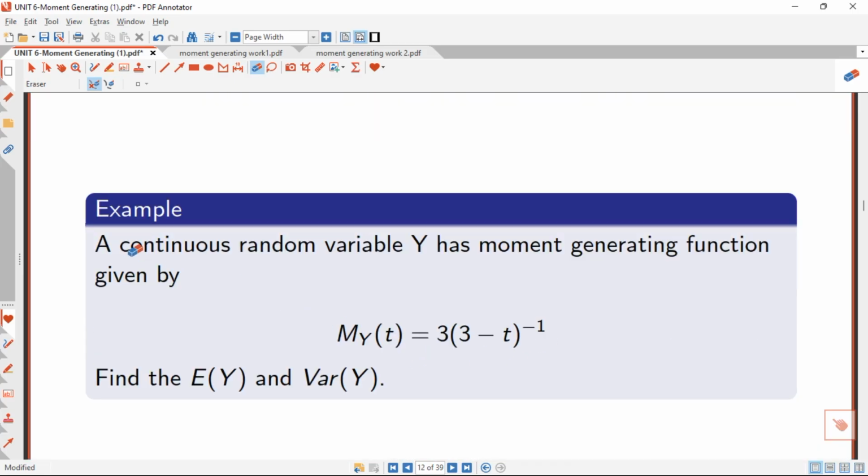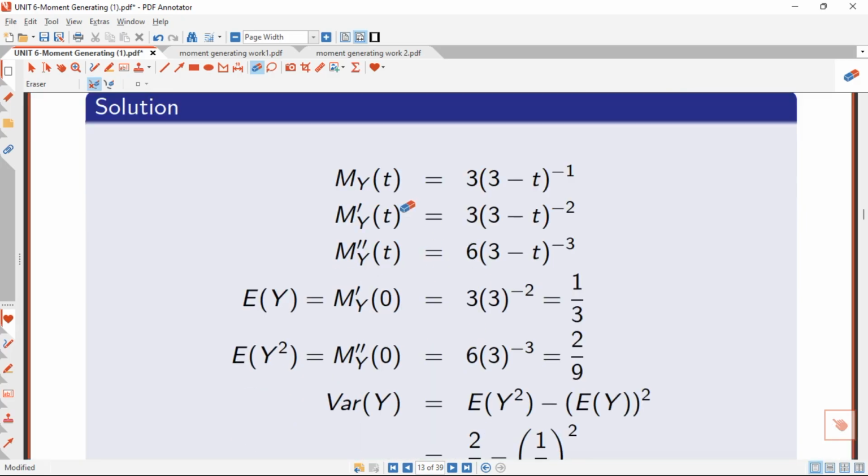And then for the continuous case, it says a continuous random variable y has a moment generating function given by that, and we have been asked to calculate the expectation of y and the variance of y. For the expectation, first derivative and put t equal to 0. Here for this moment generating function, we take the first derivative, we have 3 times 3 minus t all raised to the power negative 2.